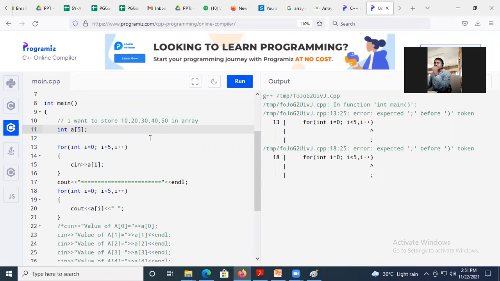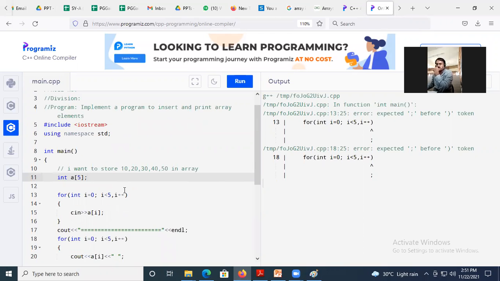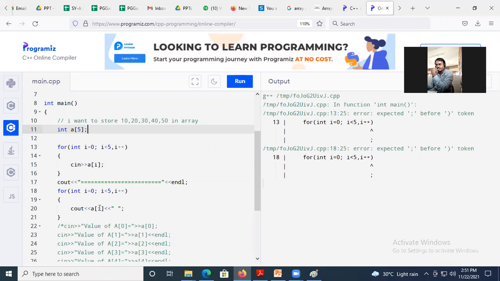Expected, I have given here. Then where did I forget? Here also I have given, here also I have given.